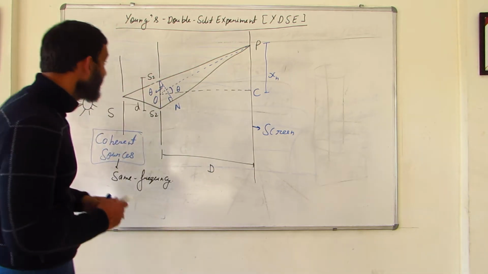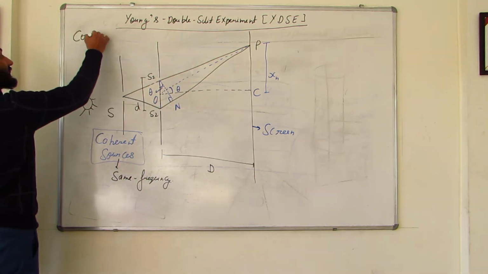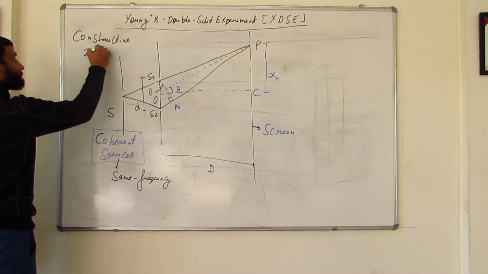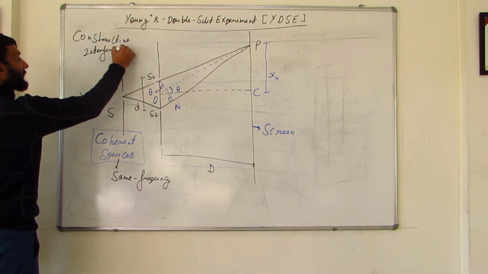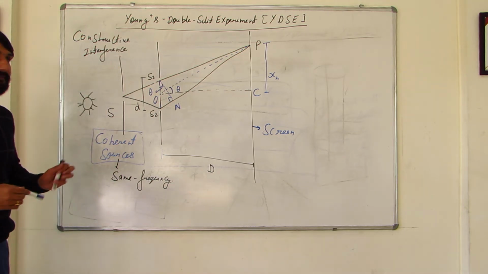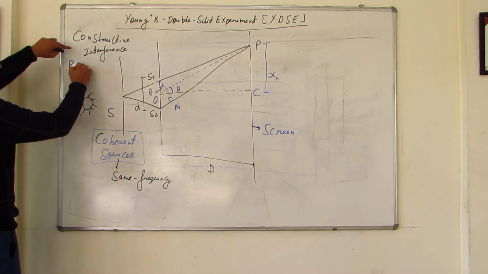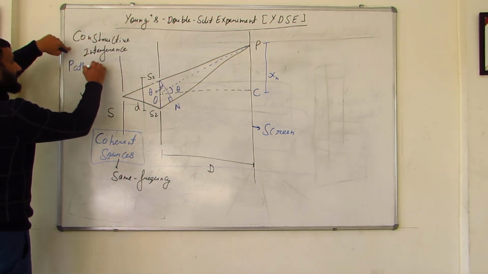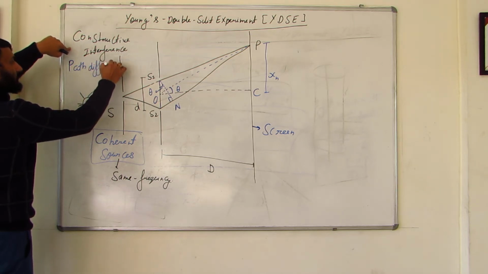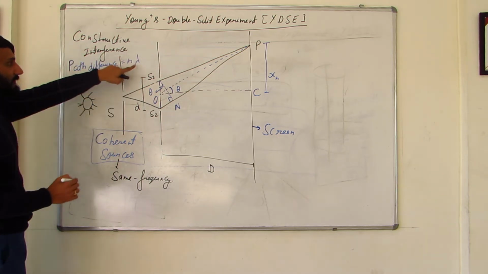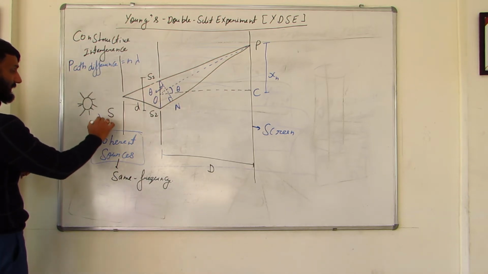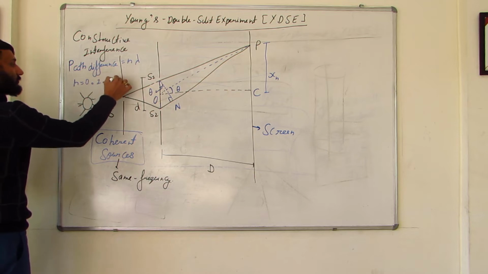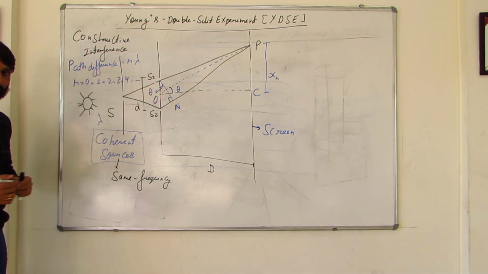How can I say that? Because I know that for constructive interference, constructive meaning a bright point, the path difference should be n lambda. Now what is lambda? Lambda is the wavelength of this light. What is the value of n? n is 1, 2, 3, 4 and so on.